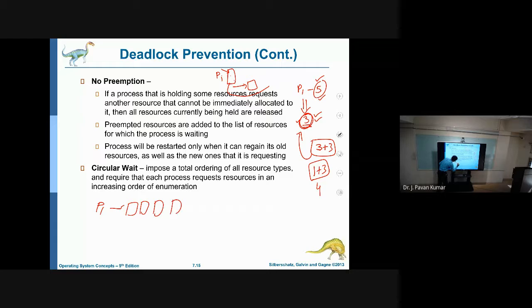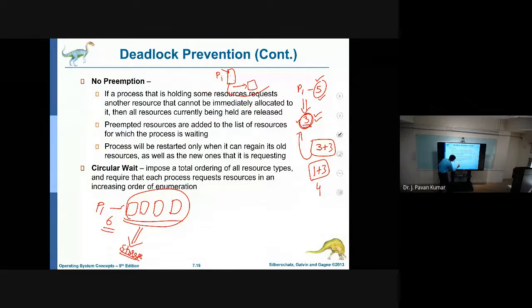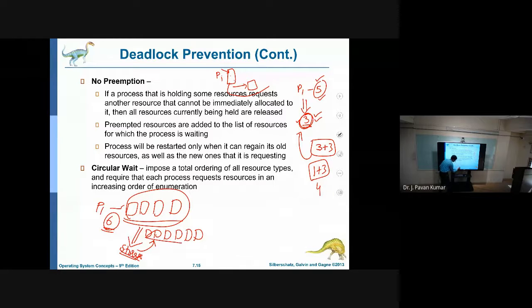Say 4 registers are held by P1, and it needs 2 more, so a total of 6 registers are needed. Now the values of the registers we have will be stored in some temporary storage, and these registers can be released, so that whenever it gets all 6 registers, out of these 6 we can get the 4 register values back, restoring the state from storage to these 4, isn't it?